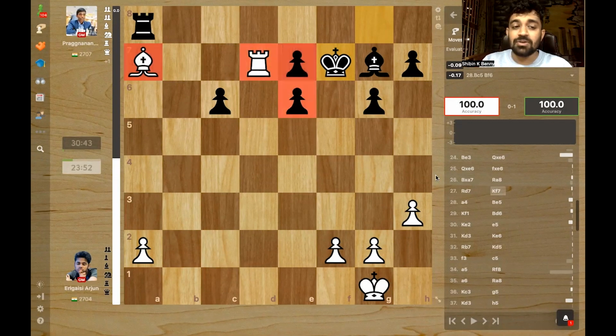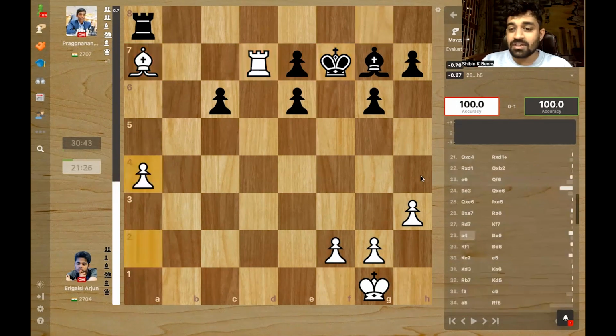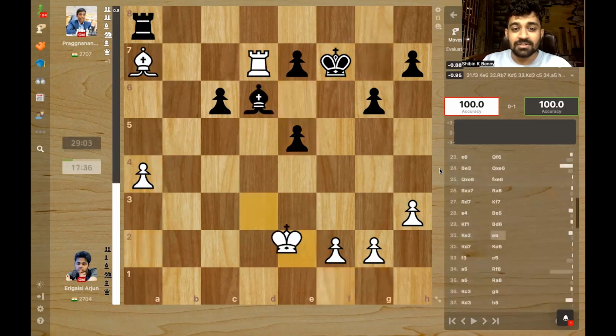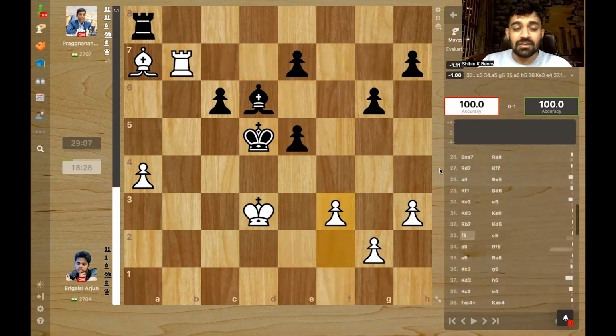Here, Arjun decided to go for counterplay with the a pawn, which was not the right decision because suddenly his pieces are all stuck. The a pawn was able to advance till the end. You see, the bishop cannot move because the pawn will hang, and the rook can't move because the bishop will hang. So basically, the rook has only these two squares to stay on. So Pragg is almost in zugzwang.